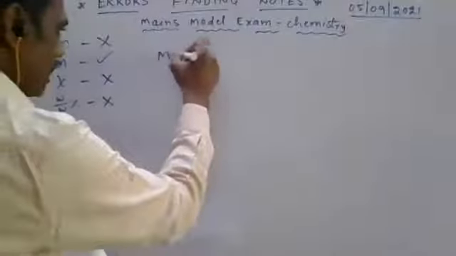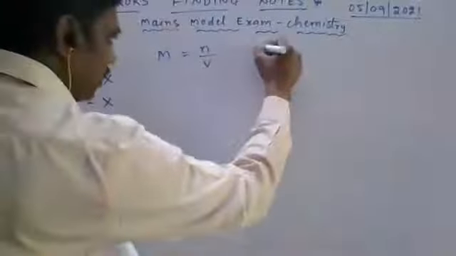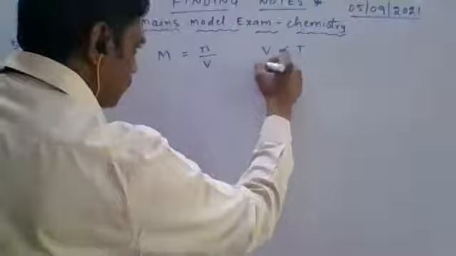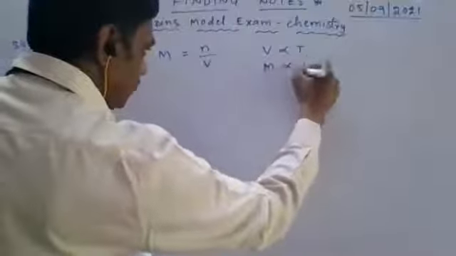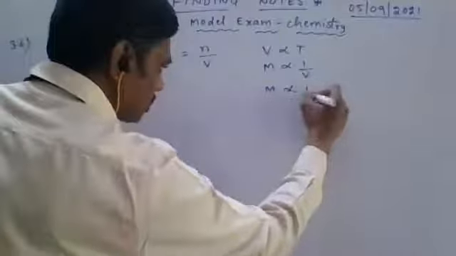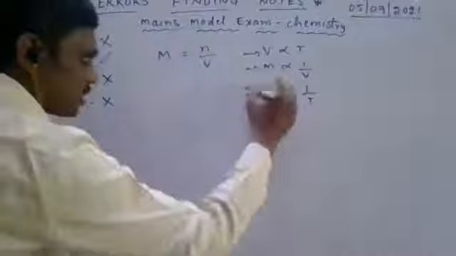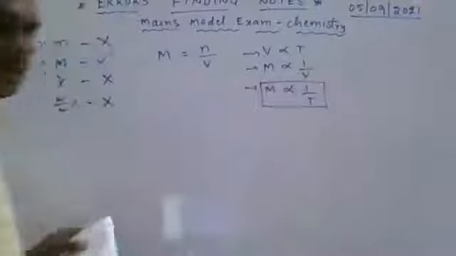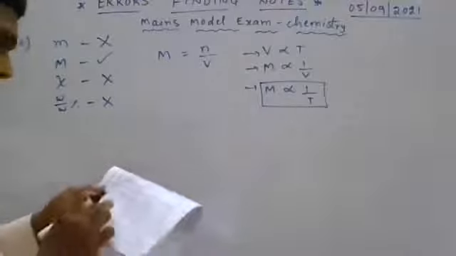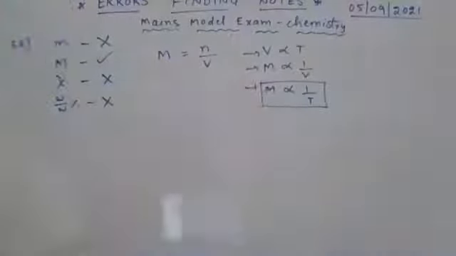That too, molarity is equal to number of moles by volume. So here volume is directly proportional to temperature. Molarity is inversely proportional to volume. So molarity is inversely proportional to temperature. From these three relations, we can understand molarity is inversely proportional to temperature. Here, temperature increases, so molarity decreases.